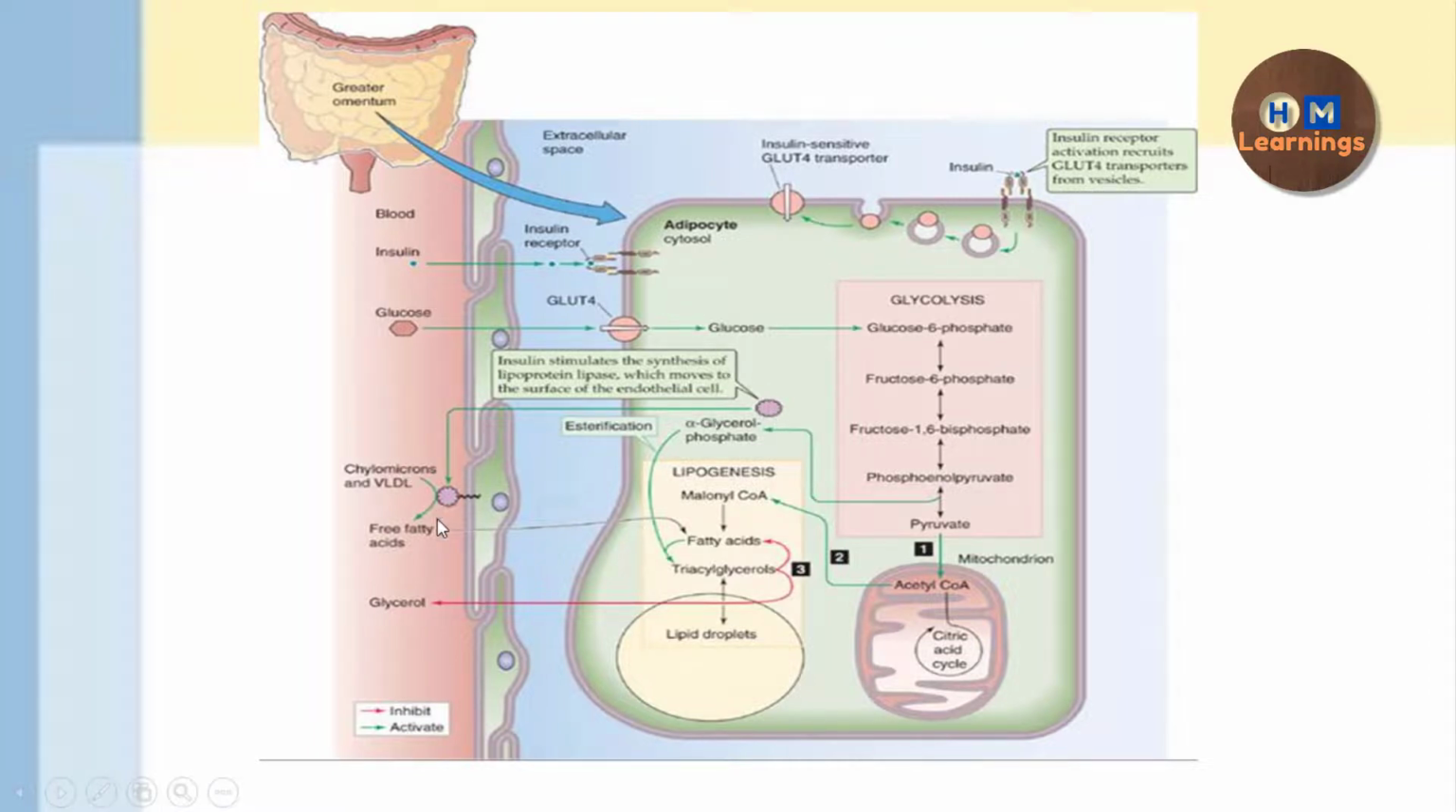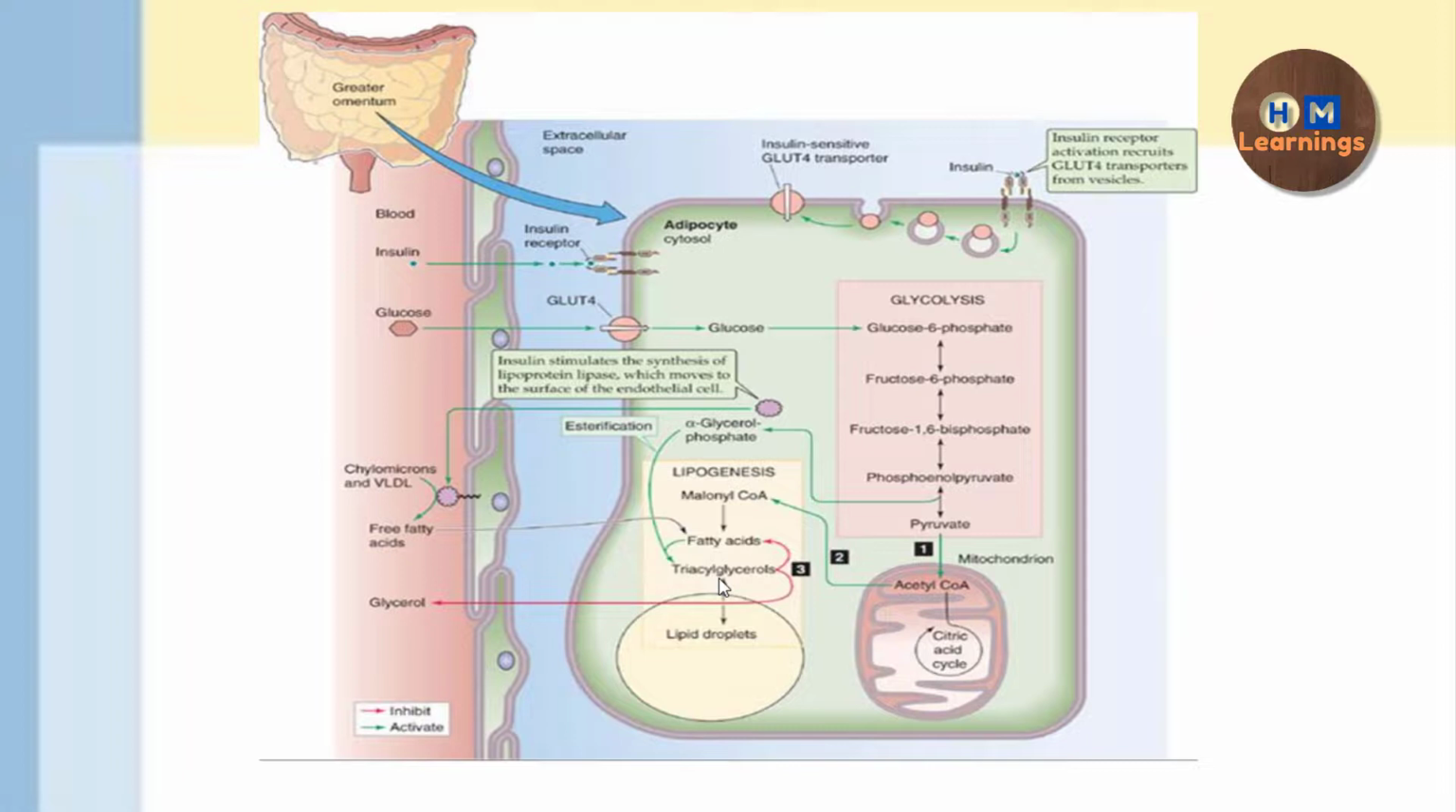Now after entering the circulation, it is going to convert the chylomicrons and the VLDL into free fatty acids, and now these free fatty acids will diffuse across the membrane to enter inside the adipocyte. As a result there will be more and more free fatty acid uptake from the circulation, and more lipogenesis can take place. So as a result the plasma level of the free fatty acids will be decreased.